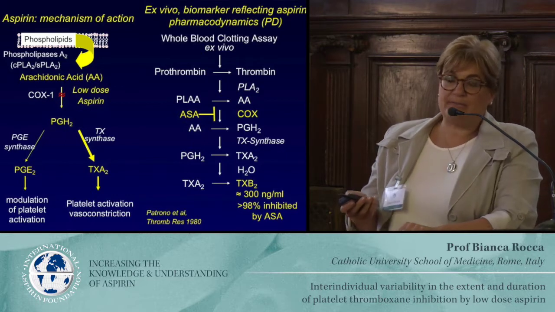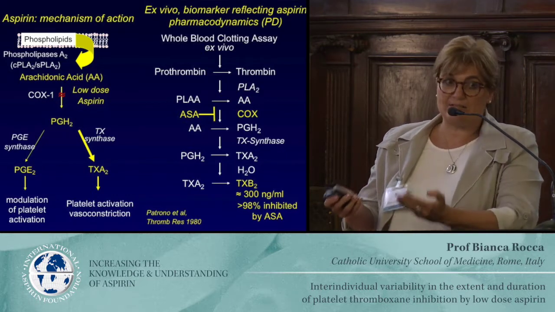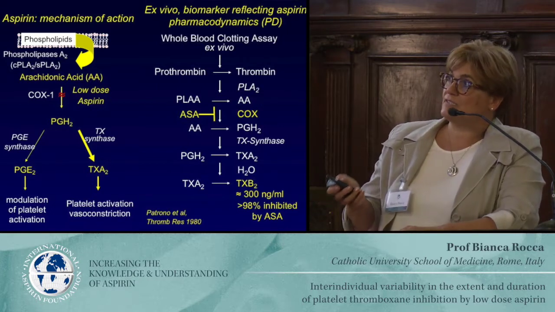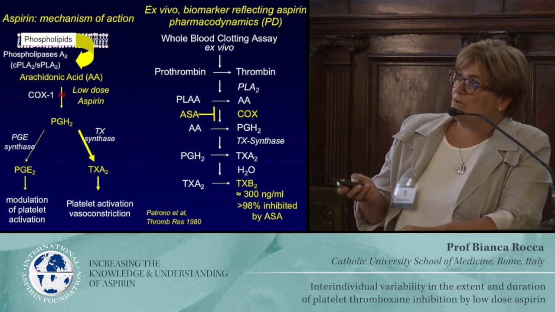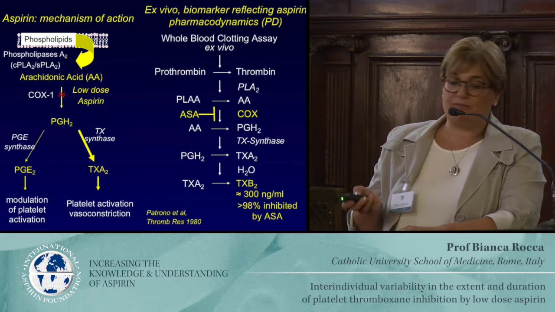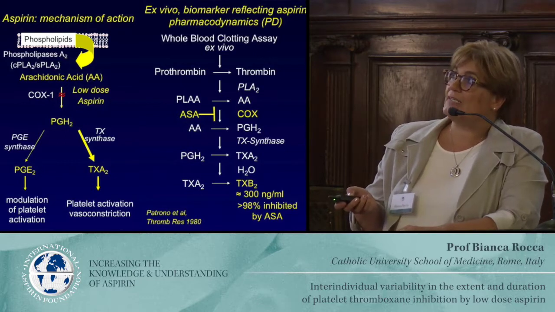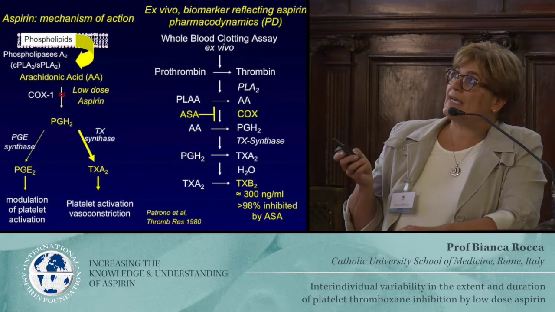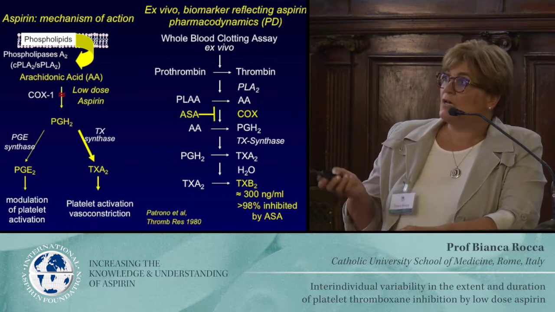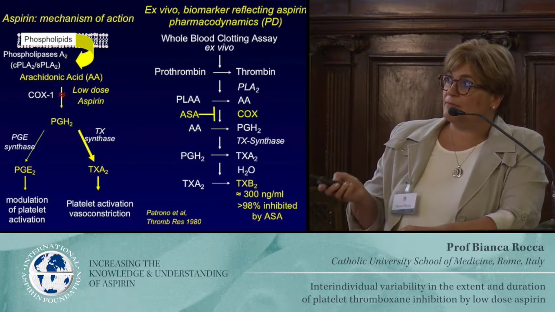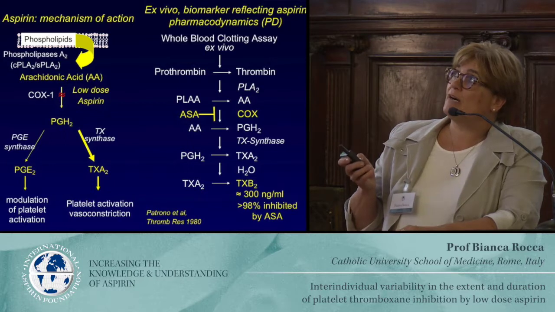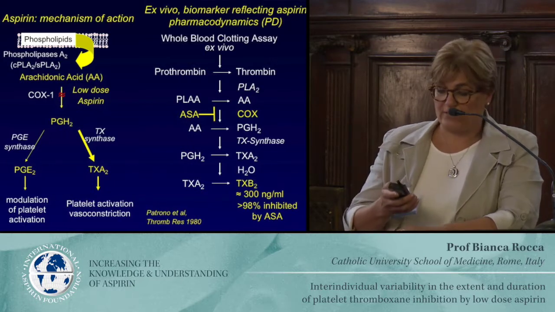Looking at variability, of course, we need a robust biomarker, and this robust biomarker is indeed serum thromboxane B2, with this assay, which was described for the first time by Professor Patrono and Patrignani in the 80s, which nicely reflects very closely the pharmacodynamics of aspirin. So in this talk, you will be hearing very often serum thromboxane B2 as the biomarker reflecting aspirin pharmacodynamics.